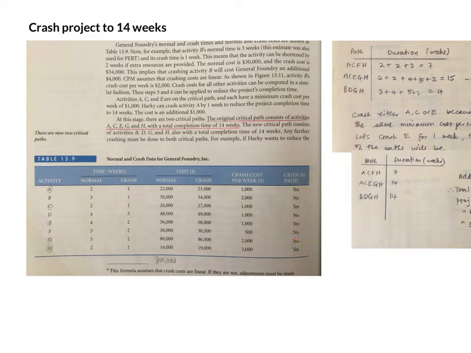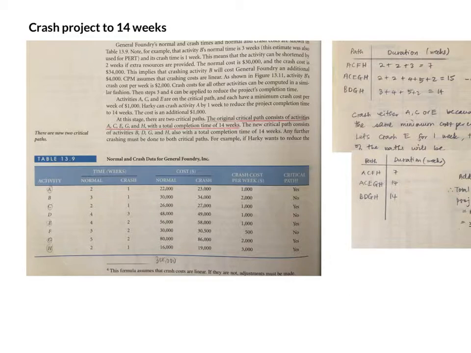No. Now G normally takes 5 weeks, and can be shortened to 2 weeks. That means a reduction of 3 weeks, and the cost will increase by 6,000. So 6,000 divided by 3, that will be 2,000 per week. The crash cost is 2,000 per week. Now H normally takes 2 weeks, can be reduced by 1 week to 1 week, and the increase is 3,000. So the crash cost per week is 3,000. Is H critical? Yes. Okay.